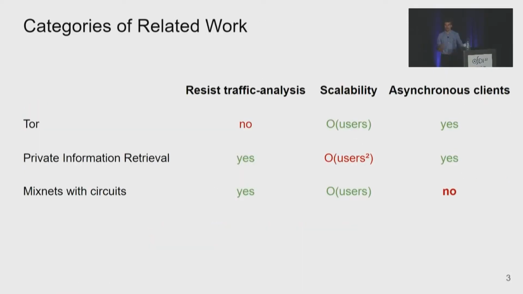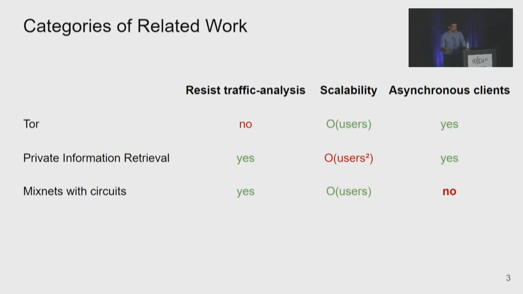Of course, we aren't the first to work on the topic. At a high level, we can identify three broad categories of solutions. There are solutions based on Tor, but they do not resist traffic analysis. You have solutions based on private information retrieval, which do resist traffic analysis, but they scale less. And finally, we have solutions based on mixnets with circuits, which both resist traffic analysis and scale better, but they don't support asynchronous clients such as mobile phones.